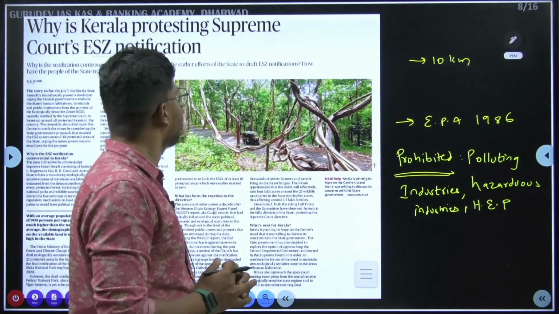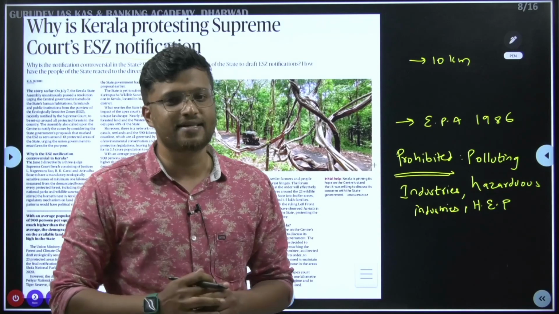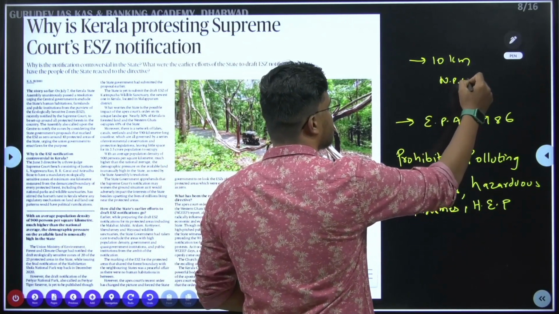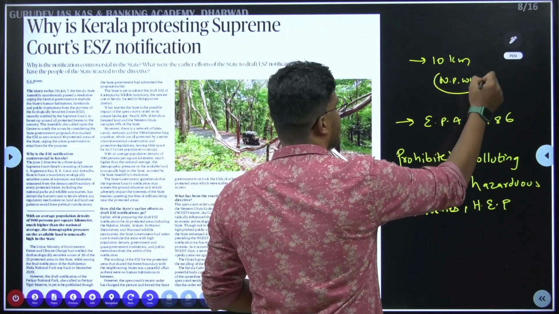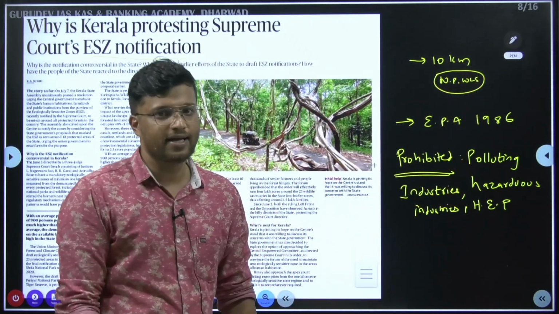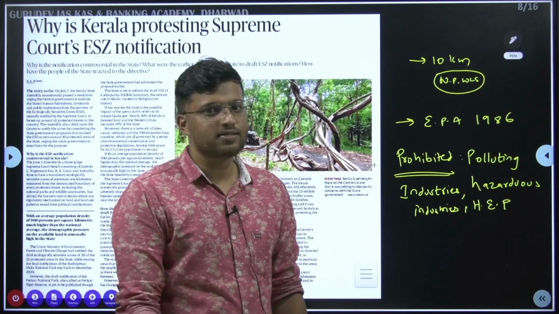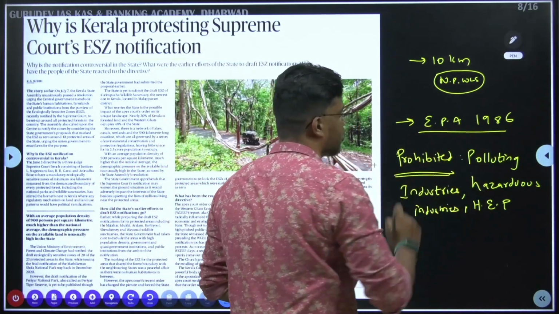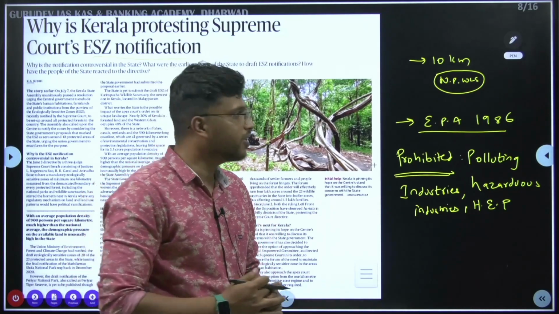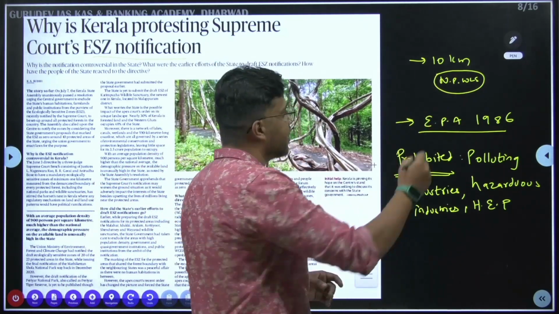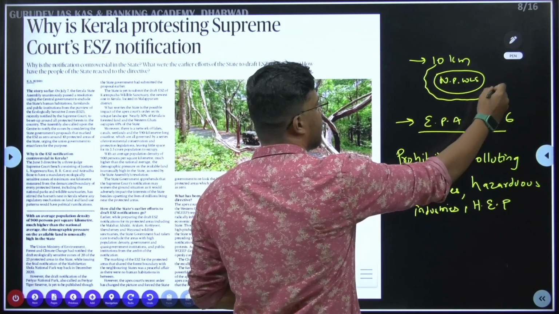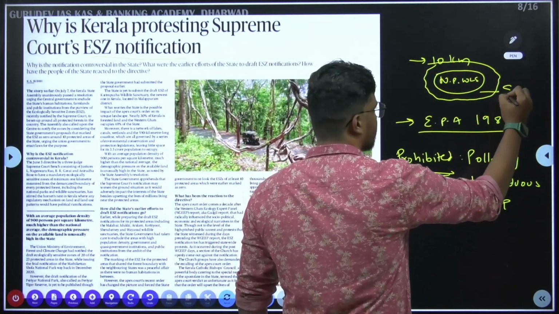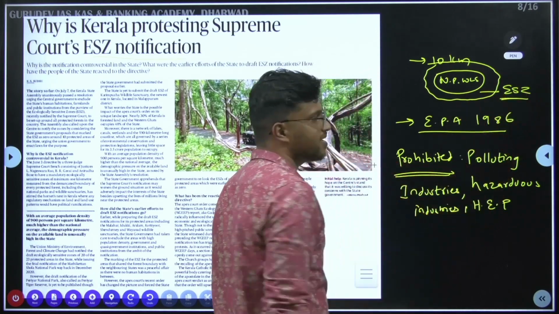Firstly, we have to understand what an ecologically sensitive zone is. See, we have national parks, wildlife sanctuaries. These are all protected areas, right? So what the government does is declare ESZ under the Environment Protection Act of 1986, and according to it, around these national parks, a 10-kilometer radius area is declared as ESZ. Fine, ecologically sensitive areas.